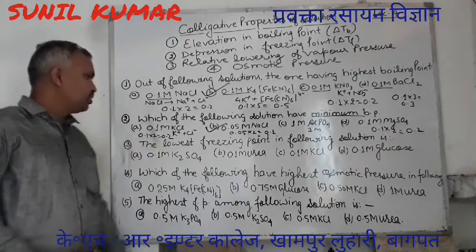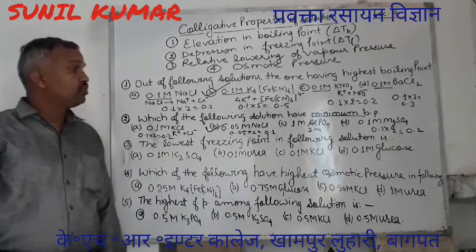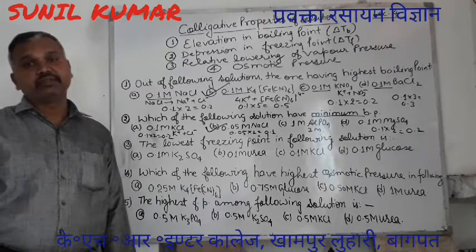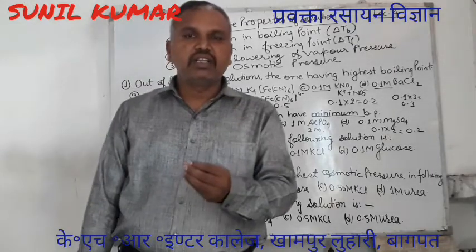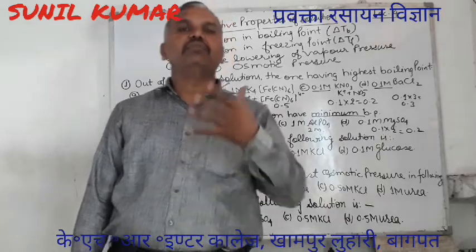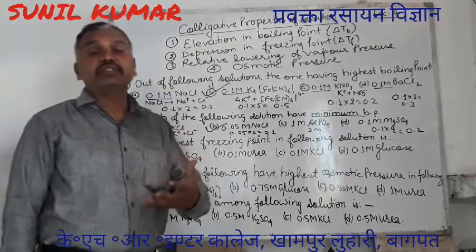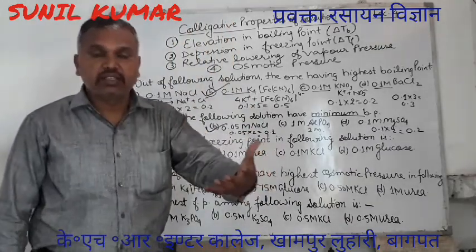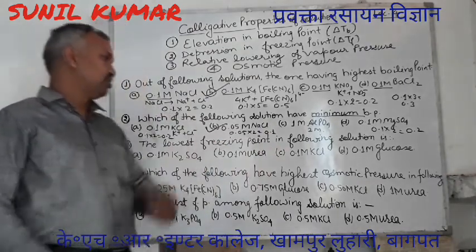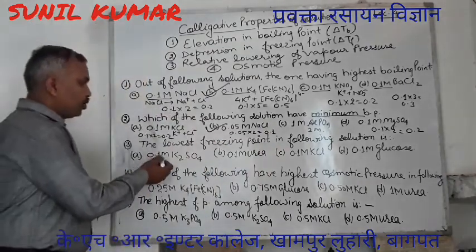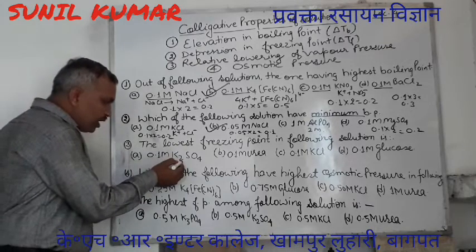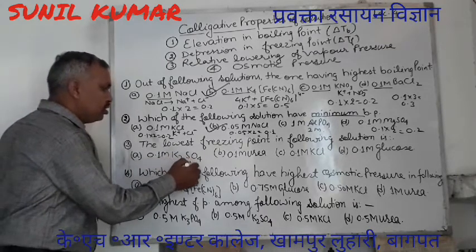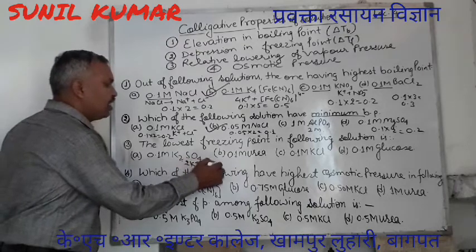What about the third question? The lowest freezing point in the following solutions. Again, the basic concept is the same, where the number of particles is more, where the effective concentration is highest, there the freezing point is least. So this 0.1 M K2SO4, you can see 2 particles of K+ and 1 particle of SO4 2-.